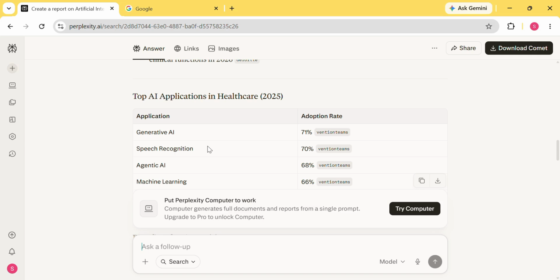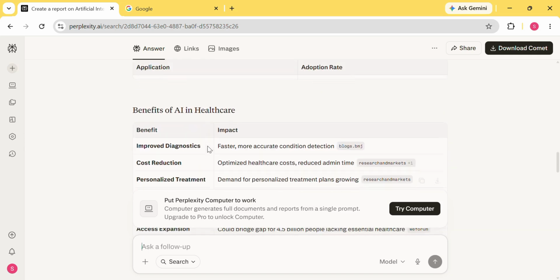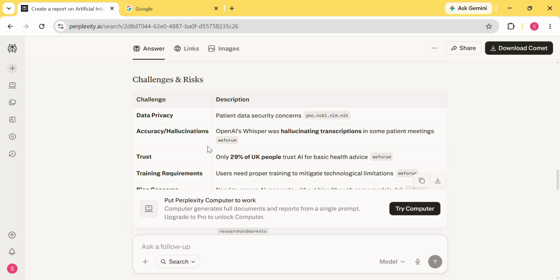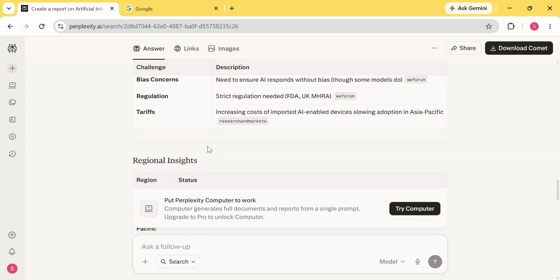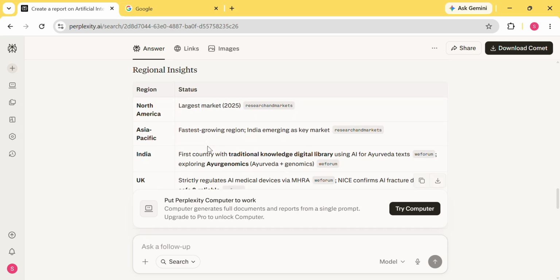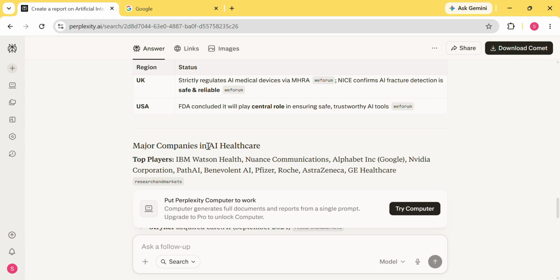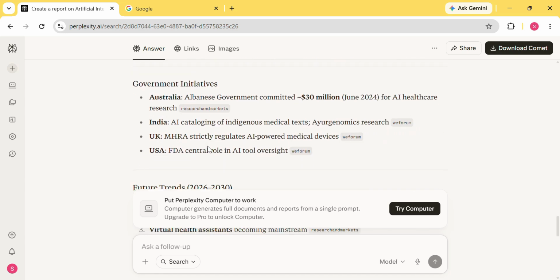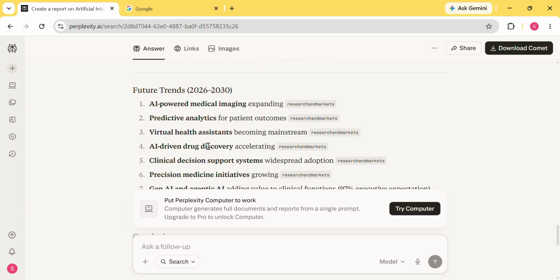The information is organized in a professional format that is easy to read and understand. It also includes references and sources so I can explore the topic further if needed. Creating a report like this manually would require significant research and writing time. Perplexity can generate a solid first draft in seconds.